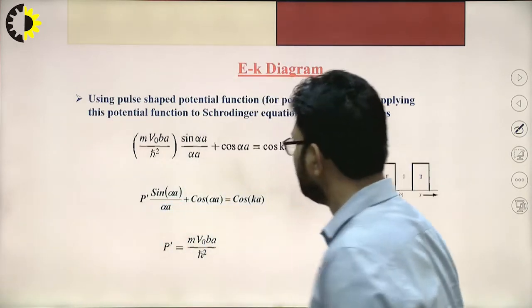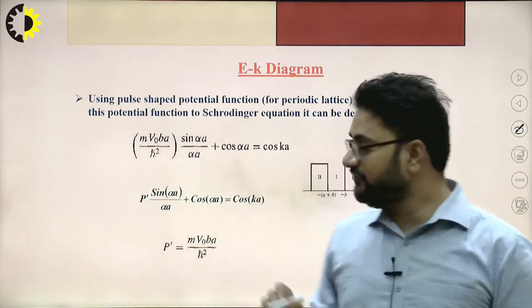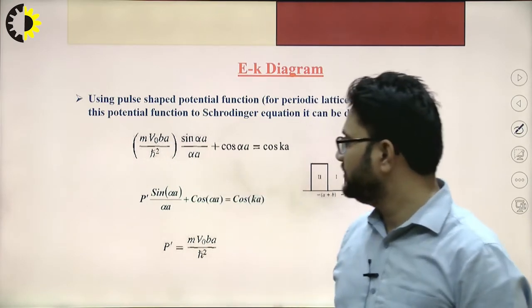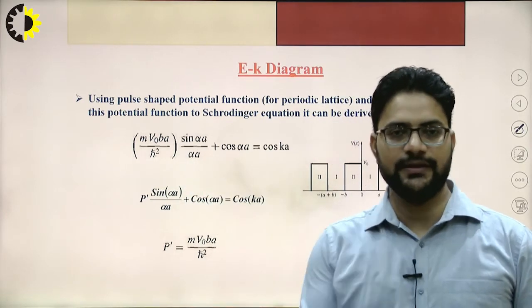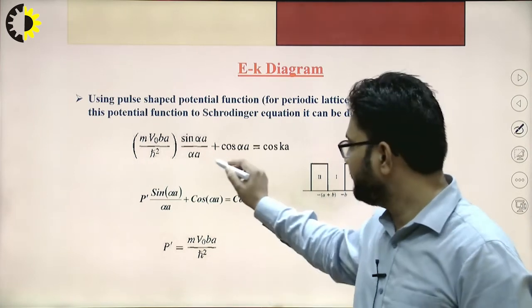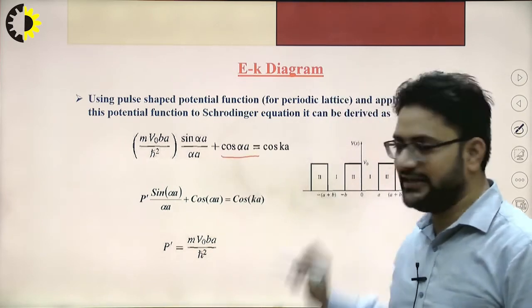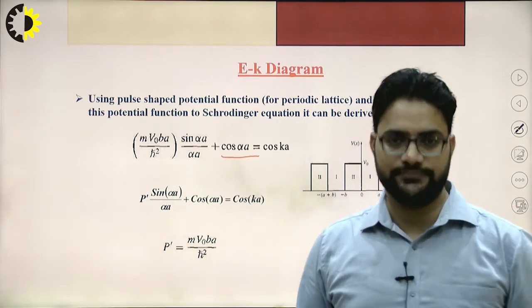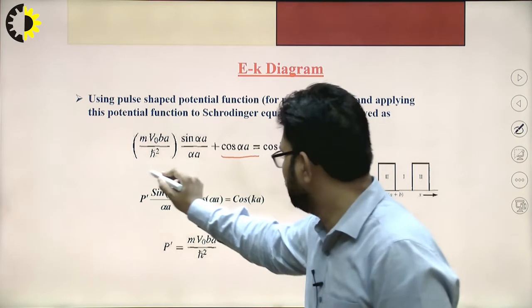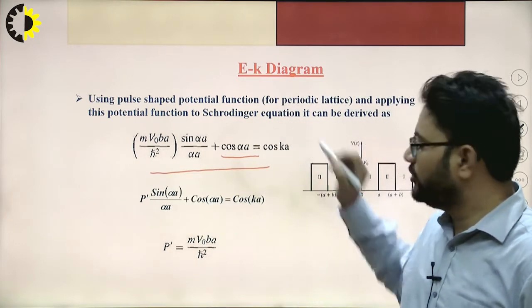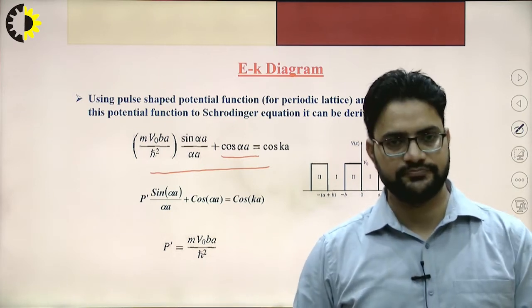Now if we solve this mathematical equation further, it will have the form m into V naught into b a divided by h-bar square multiplied by sin alpha a divided by alpha a, plus cos alpha a, is equal to cos ka. I will let you know about each and every term that is defined in this. This equation is actually derived from the Schrodinger wave equation, if we solve for the potential function.